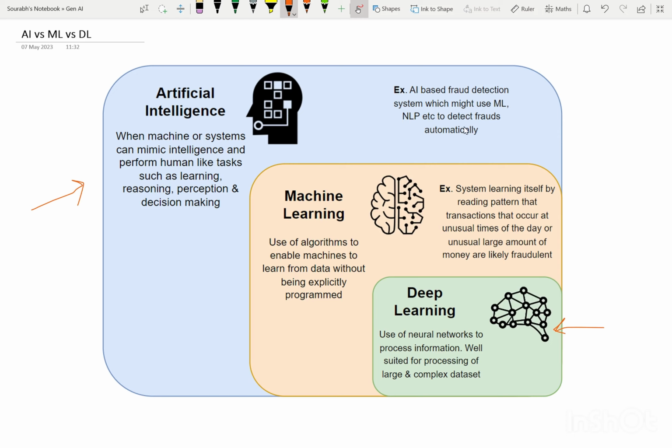And similarly, if you go into deep learning, if there is a large set of data in which you also have a lot of instances of fraud that have happened, deep learning will use its neural network to understand it and then give you proper guidance around how these frauds are occurring. So this is the difference between AI, ML, and DL.